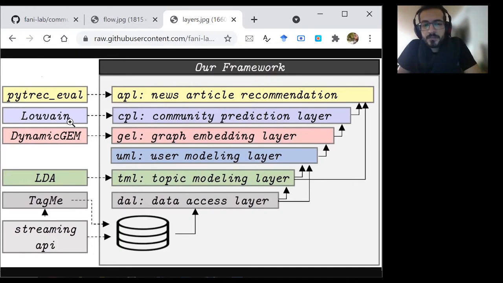And in each layer, we use some external libraries that I mention here. And finally, the application layer, news article recommendation, is the application through which we analyze our model, by tracking the performance of this application.